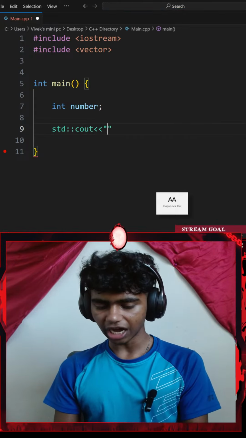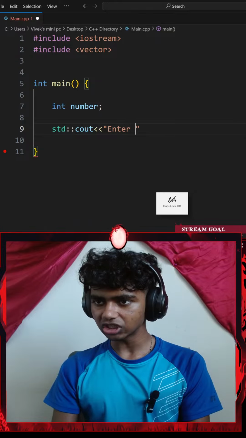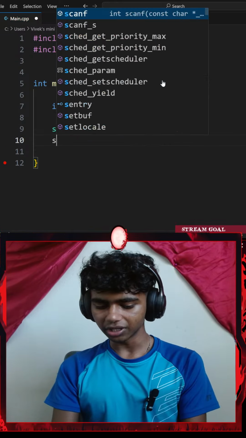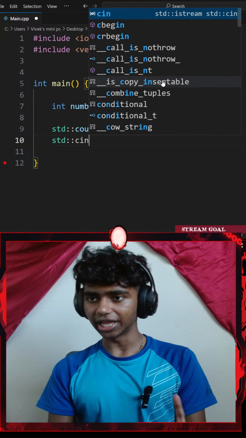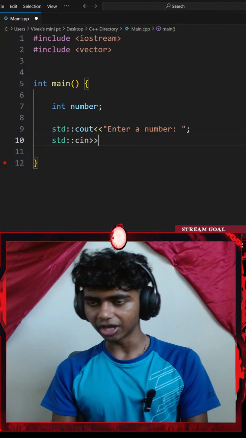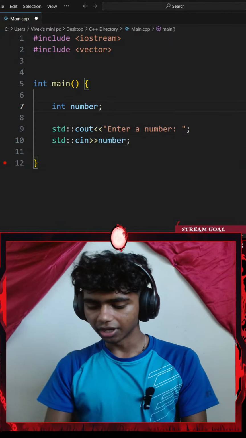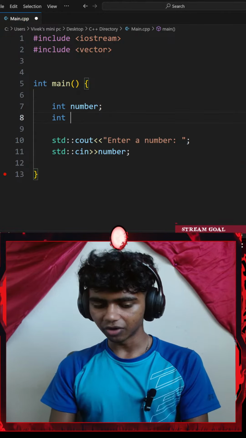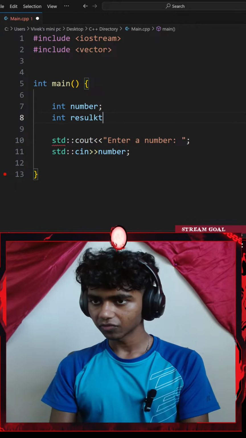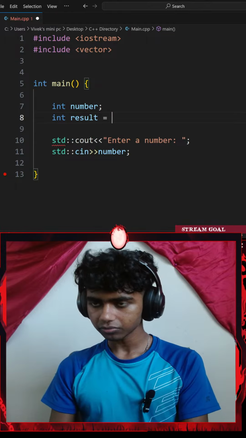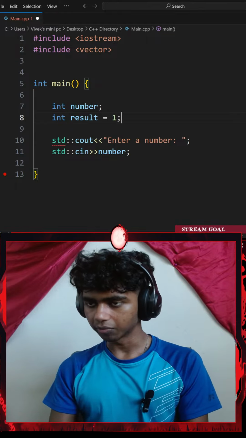This is going to be saying an output, something like enter a number. I will end that with a semicolon and then go with a standard console input, this time with an extraction operator. This is going to be my number variable. I'll end that with a semicolon. Maybe I might need another number for result. I'll set that equal to 1. Okay, result equals to 1.